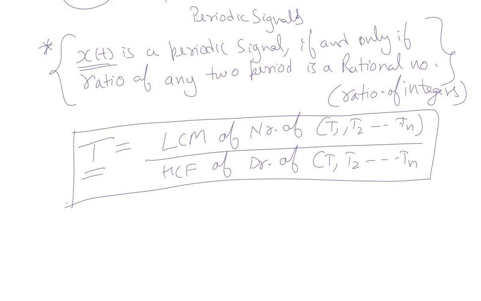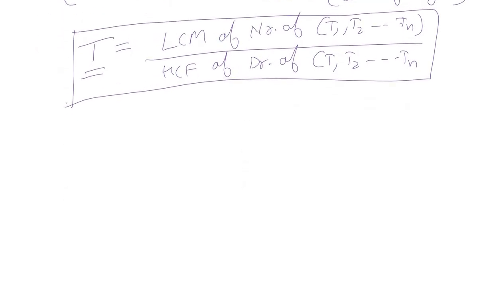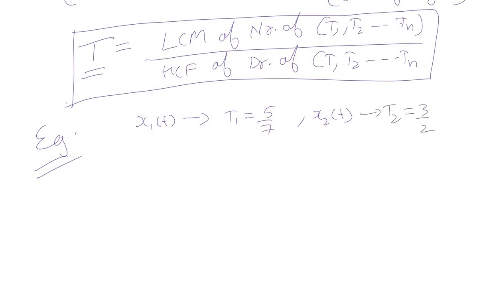Let us do an example based on this. Just a very basic example. Let's say we have a signal x1 of t, whose fundamental period is T1, that is equal to 5/7. x2 of t is another periodic signal whose fundamental period is T2, that is equal to 3/2. Another signal x of t is the sum of x1 of t plus x2 of t.